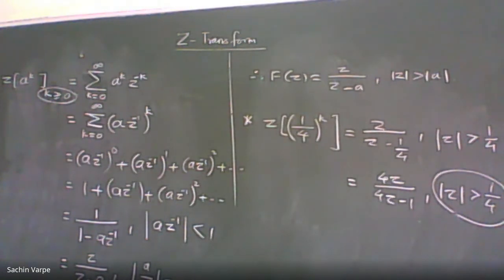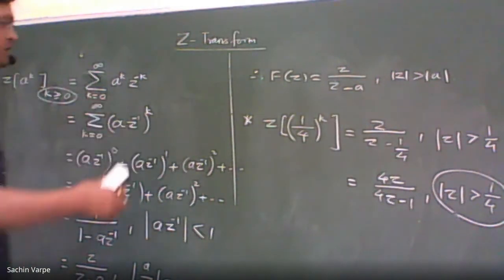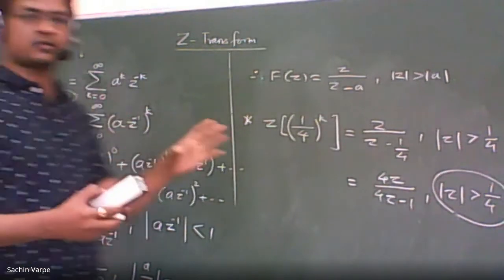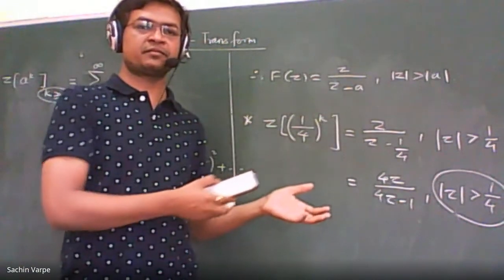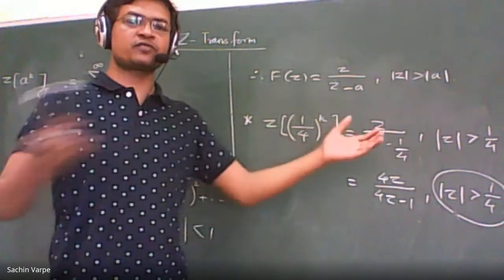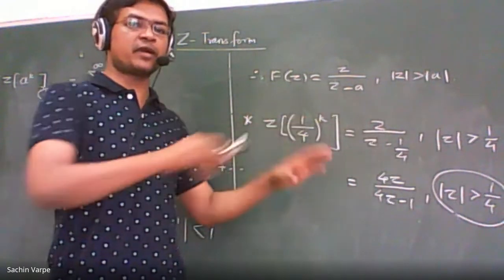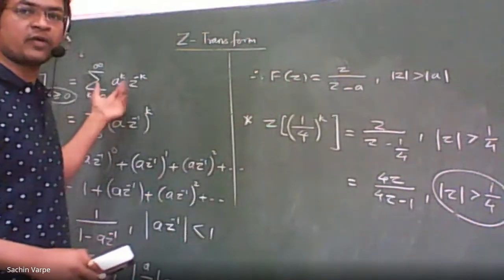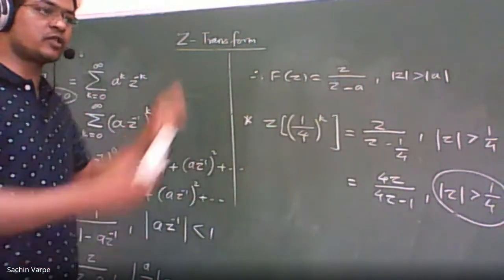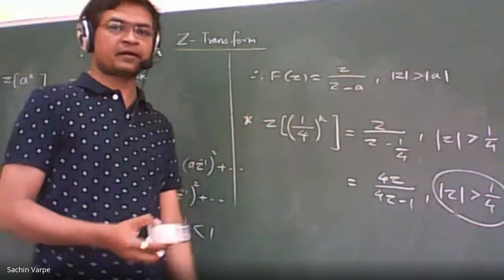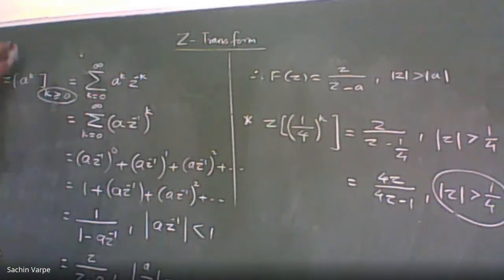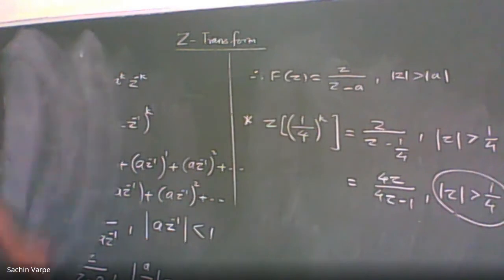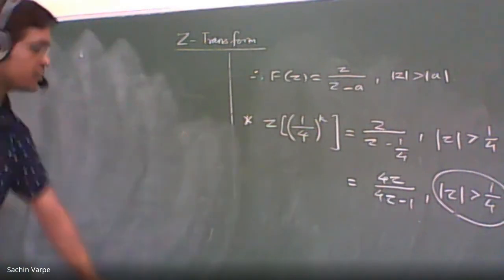So let us find the transform of some standard functions. This is just an example I have considered. We have already discussed this. We have even considered the sequence for negative parts, and even the sequence for both sides. In that, we broke the summation into negative as well as positive parts, and converted those negatives to positive by considering k to be minus n like this. I hope you remember this.